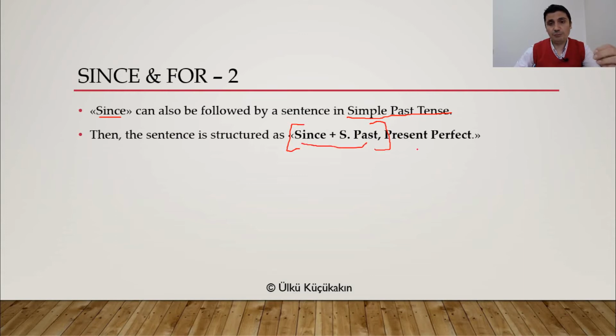But your main sentence is still present perfect tense. So here you have 2 sentences. One is with since and simple past tense, and this tells us when the state started. And here we have present perfect tense and the state itself.